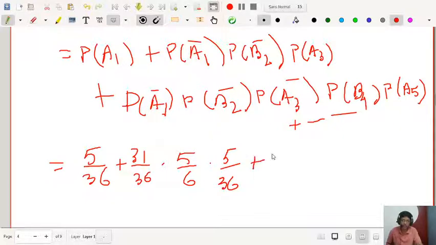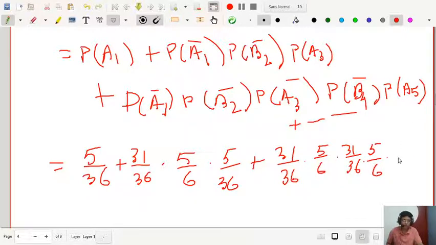Similarly the next term: A1 bar 31 by 36, B2 bar 5 by 6, A3 bar 31 by 36, B4 bar 5 by 6, and A5 will be 5 by 36, right, and so on.